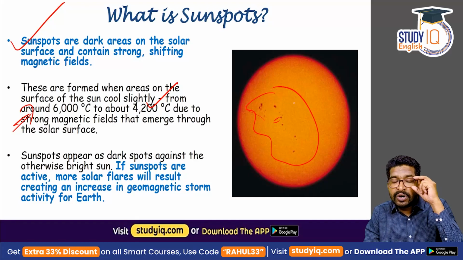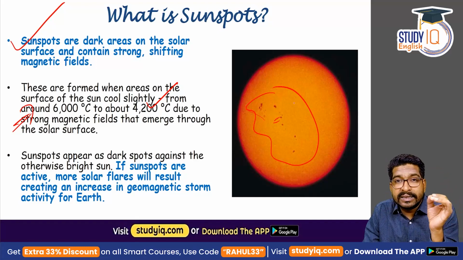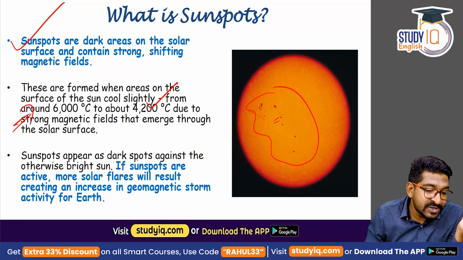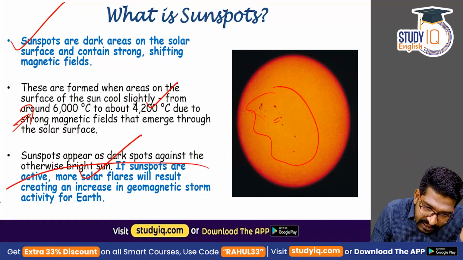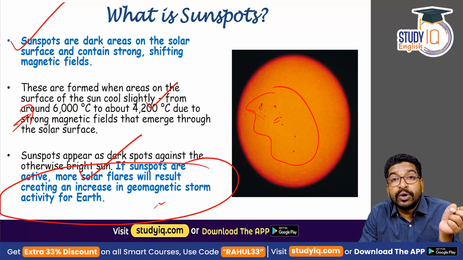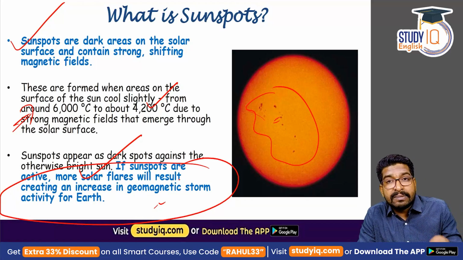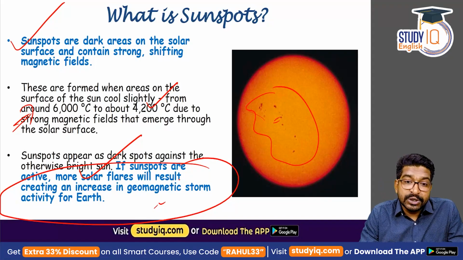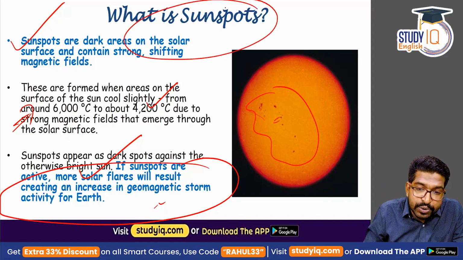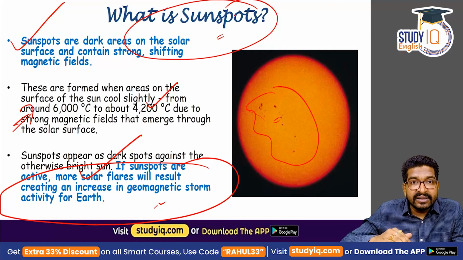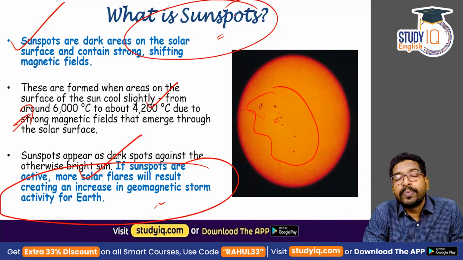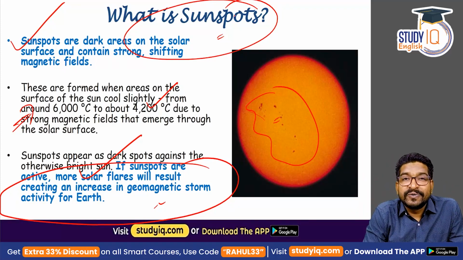Whenever we can see sunspots on the sun's surface, then we can expect coronal mass ejections as well as solar flares, which will increase the geomagnetic storm activity on Earth. Please remember, a statement can be given. Which of the following statements are true about the geomagnetic storms? Geomagnetic storms are connected to sunspots. Whenever there is a higher number of sunspots on the sun's surface, there will be more and more geomagnetic storms in the Earth or in the upper atmosphere of the Earth.